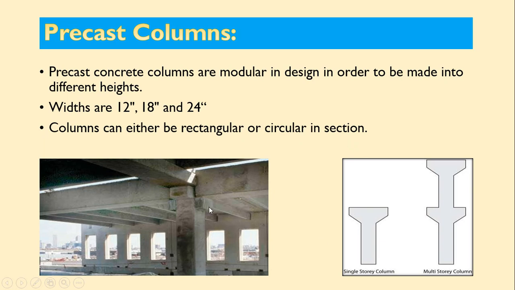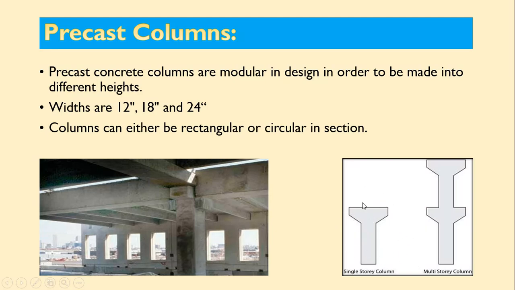Here you can see this is a rectangular column. Here this is the column. These are the beams. This is also a beam. Here this key is provided, and here you can see concrete panels, precast panels and walls are there. In case of a single story column, you will find this type of haunch provided. It is bifurcated at the top to raise the beams and slabs. So this is the single story column.